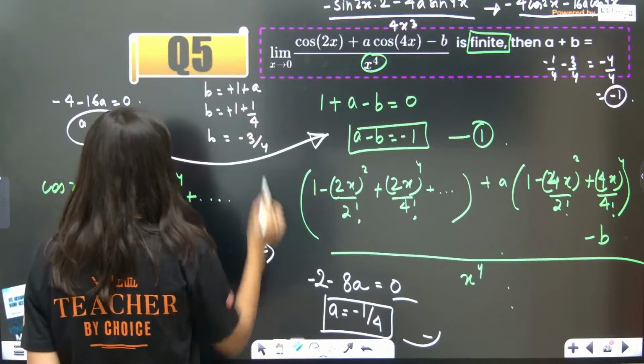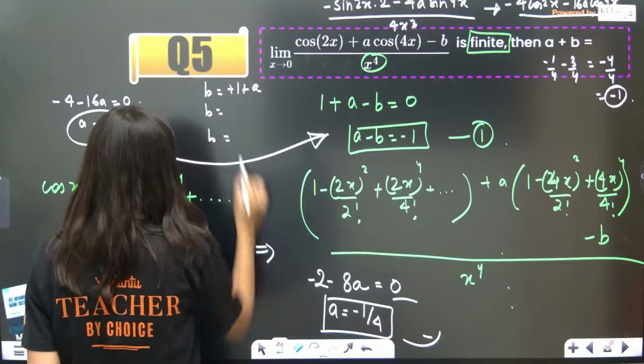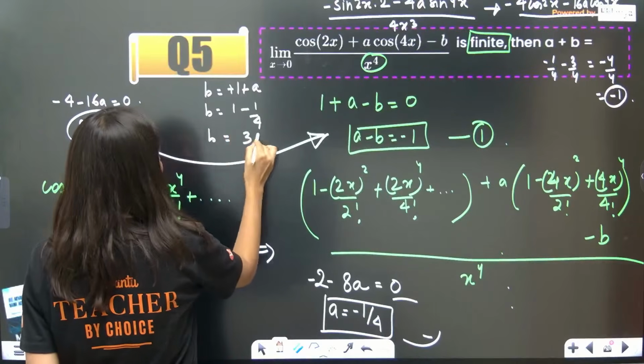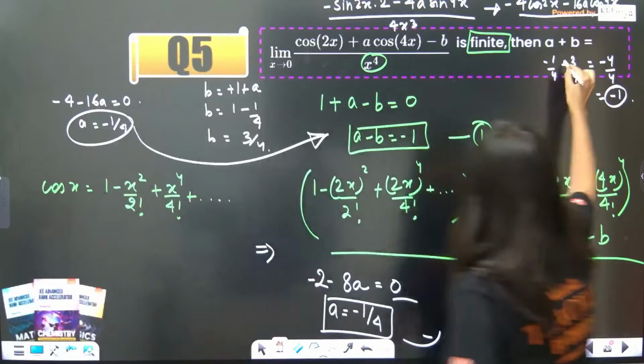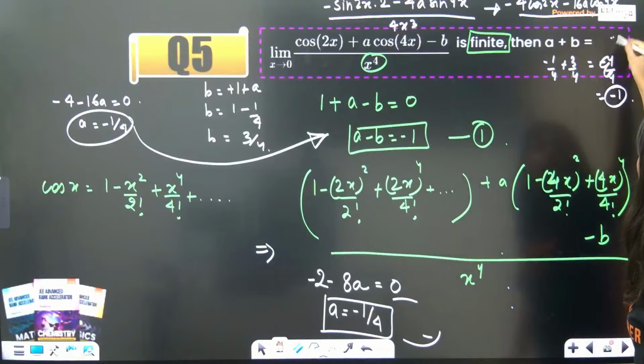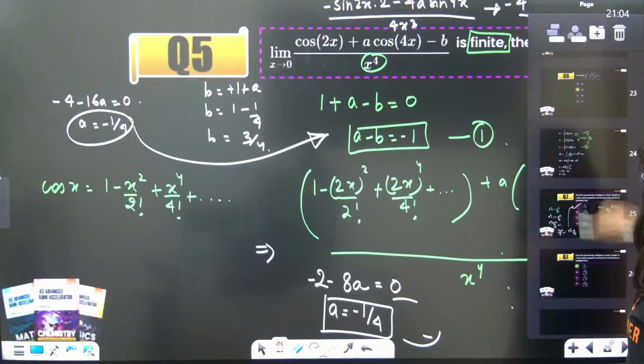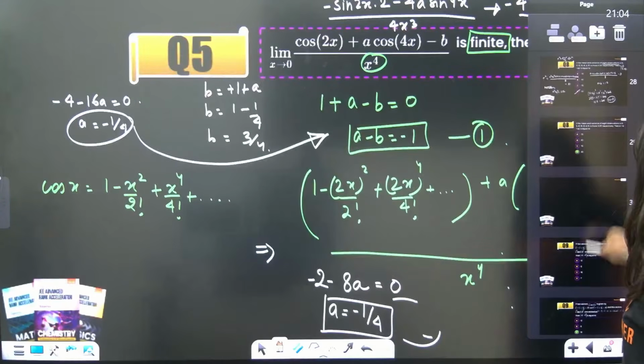So this is 1 minus 1 by 4. So b is 3 by 4. So plus 3 by 4, 3 minus 1 is 2 by 4, half, and 0.5 is the correct answer, yes. Okay, corrected. Next question, let's move on.